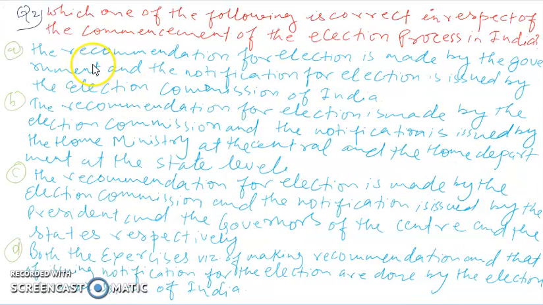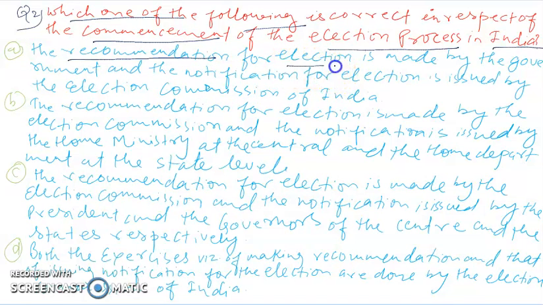Now let's come to the second question: which one of the following is correct in respect of commencement of election process in India? So let's see the options. The first option says the recommendation for the election is made by the government and the notification for election is issued by the Election Commission of India.